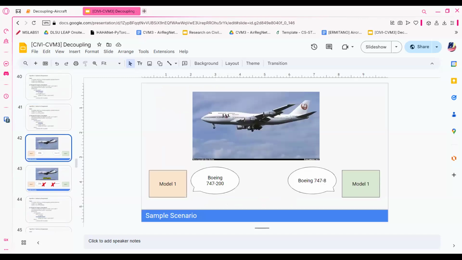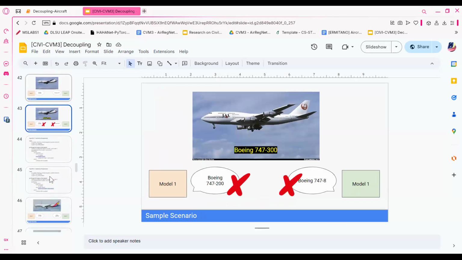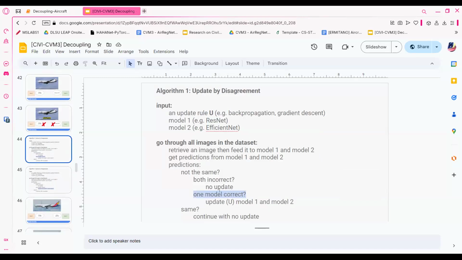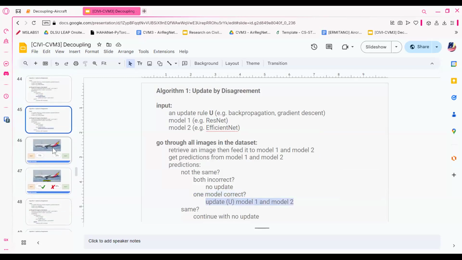So for example, here they're going to predict what this plane is. Model 1 says 747-200, and the other says a Dash 8. But they're actually both wrong. So there won't be any updates, because there is no disagreement, since they're both wrong. But what if one of the models is correct and the other one is wrong? Well, we perform an update.